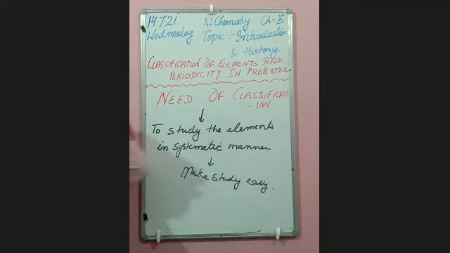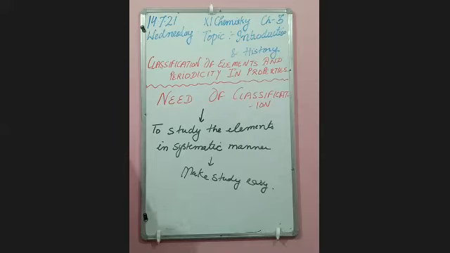Now there are certain bases for their classification. So first we will understand the historical development of the periodic table. So my dear, what is the periodic table?